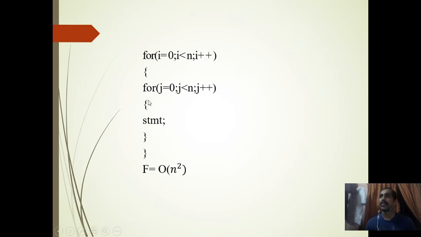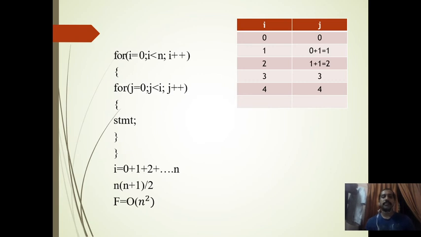Here is also n, so 3n plus 2. Some value we will get, but we will neglect all the constants and take the largest value. The largest value is n square, so f is equal to order of n square. Okay, so we will take another example.